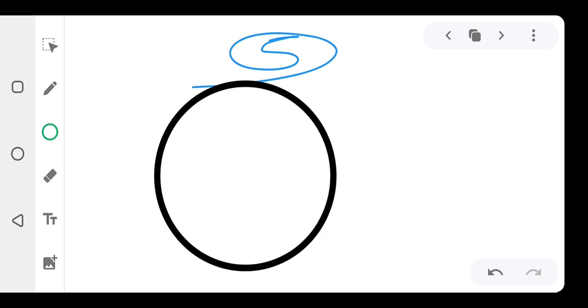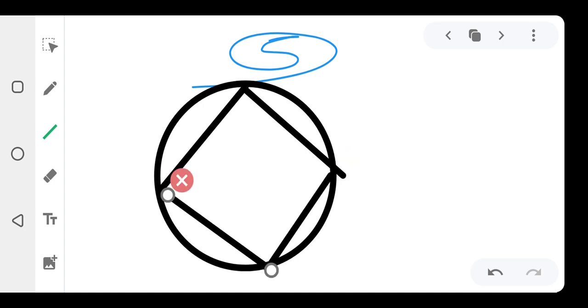For example, let's say we have something like this. Let me draw something like this here, something like this, and again something like this. Let me try to clean this a bit. Okay, I think I'm good to go. Nothing is coming outside. All right, now this is what we mean by a cyclic quadrilateral. You understand what I'm saying now?